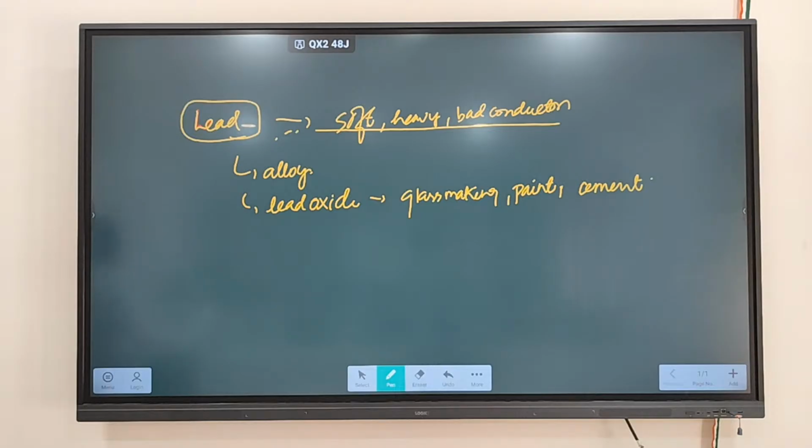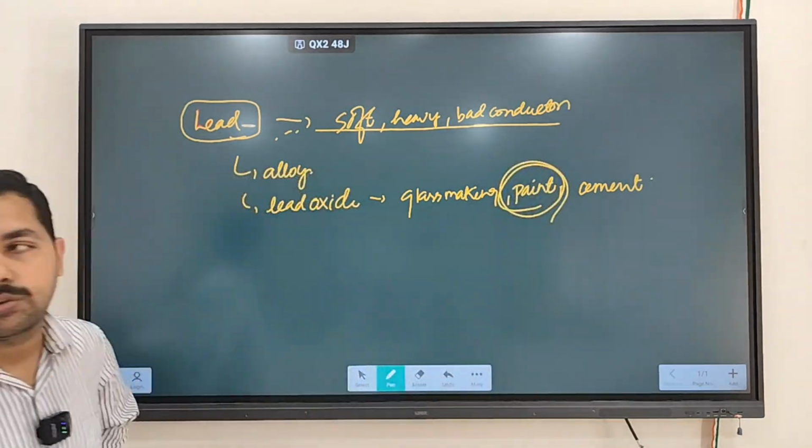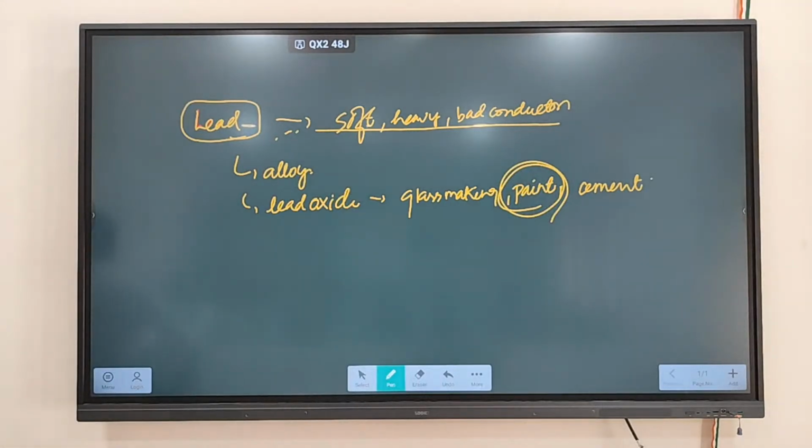Now what is the main usage of lead? As you see, lead is being used in paints. One of the main usages of lead is in paints. Any doubt regarding this particular part?